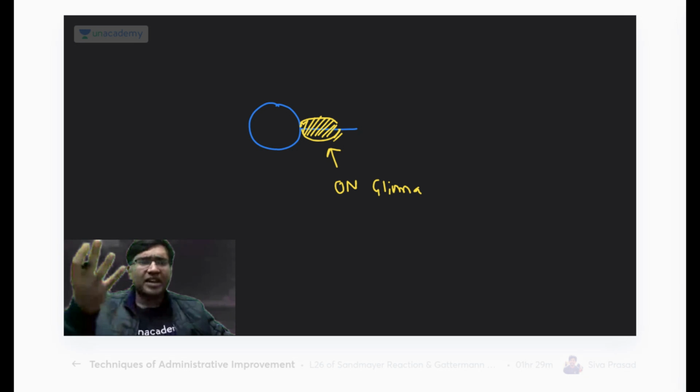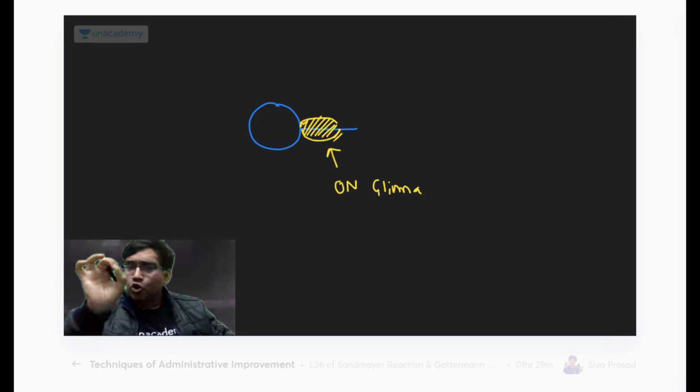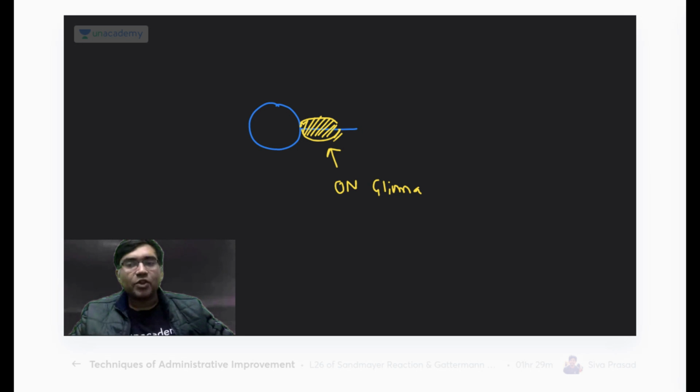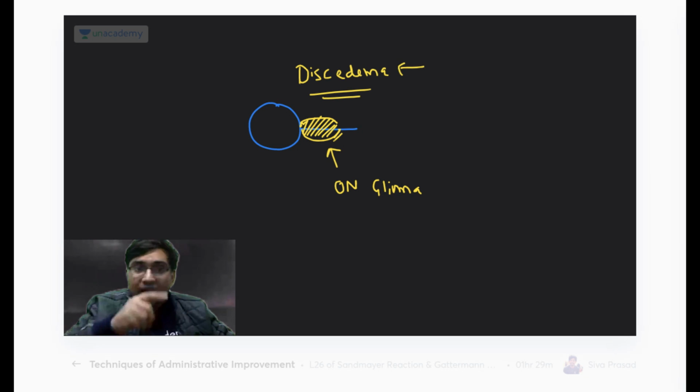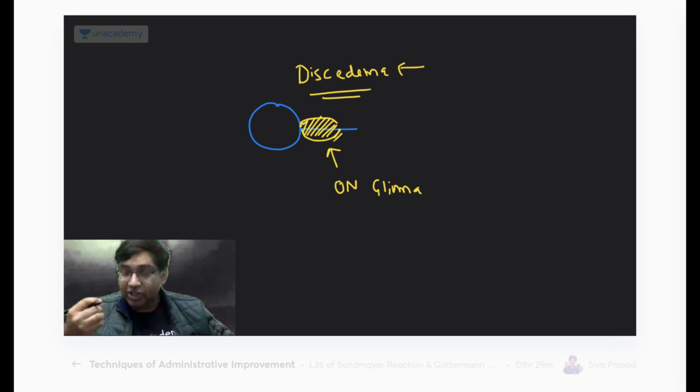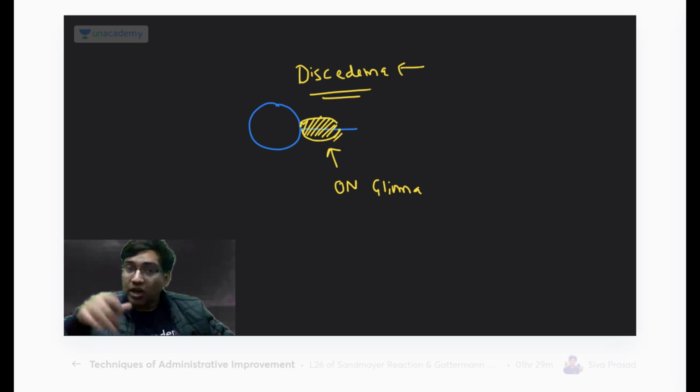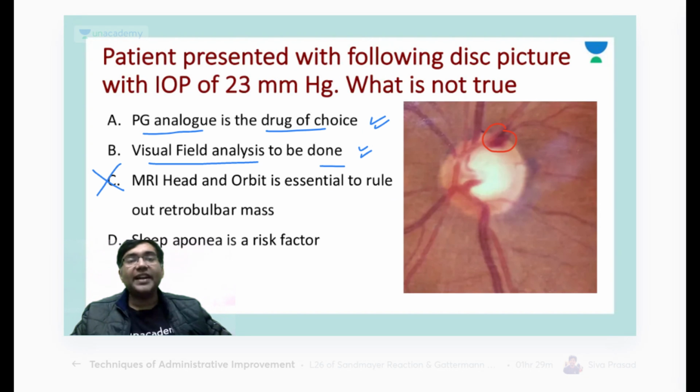So whenever you have gliomas or meningiomas, you would not get a glaucomatous disc. What you would get is a disc edema. Are you getting my point? So Naveen, you would get a disc edema there, which can finally, as Rakesh told us, go into optic atrophy. You would not get a glaucomatous disc. There you need an MRI head and orbit. Okay. Then we have the last option.